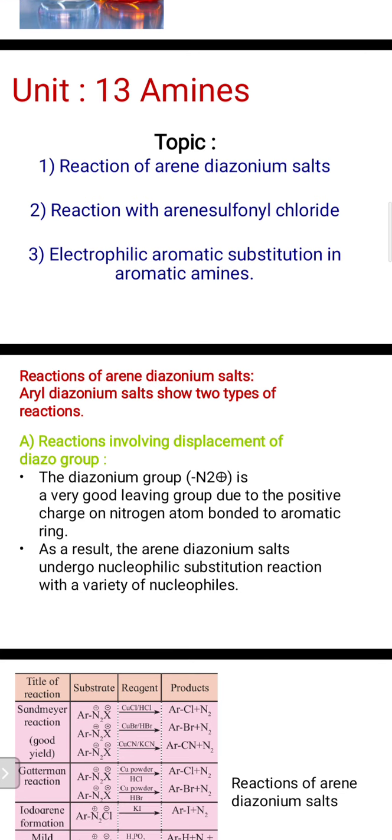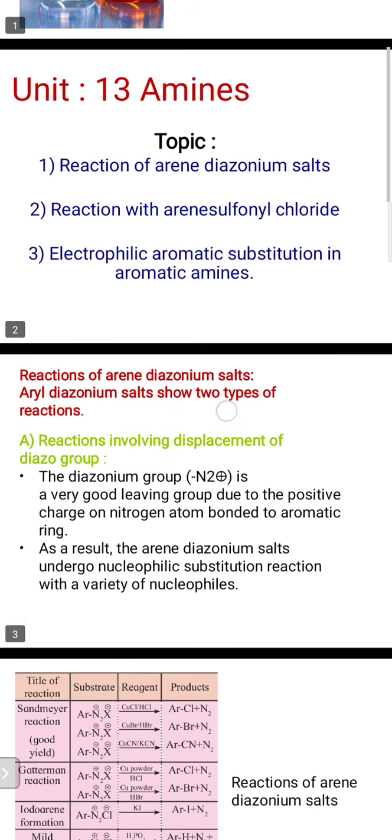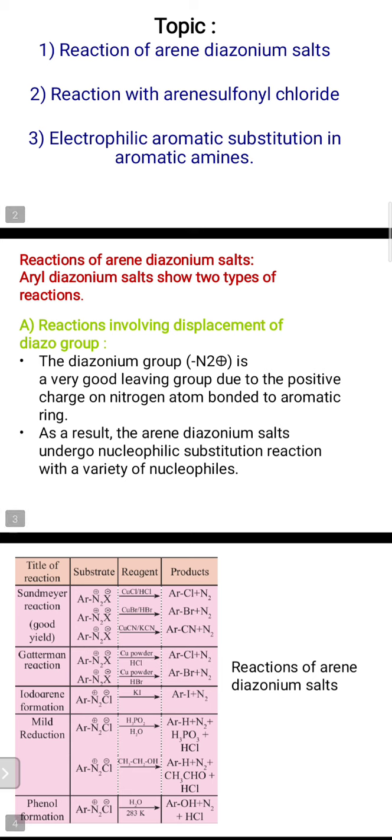with diazonium salts. In that, aryl diazonium salts show two types of reactions. In the first type, we want to see reactions involving displacement of the diazo group. Remember, the diazonium group, N2 plus, is a very good leaving group in all kinds of chemical reactions.